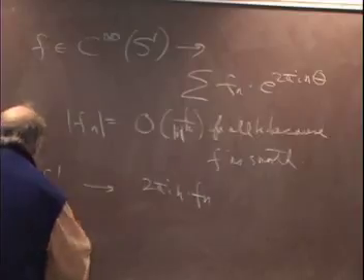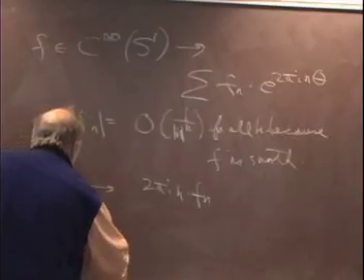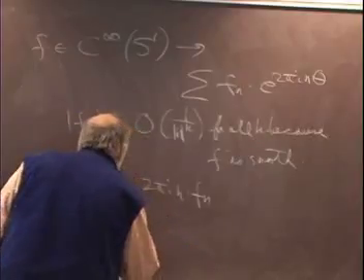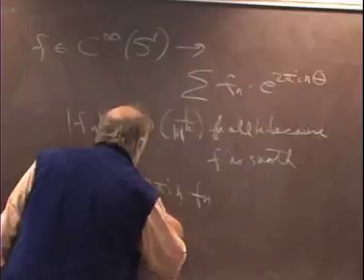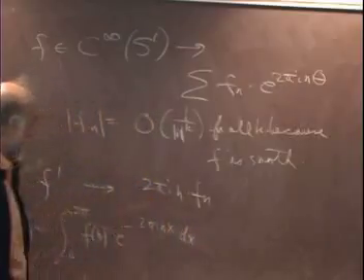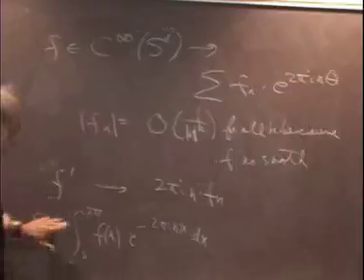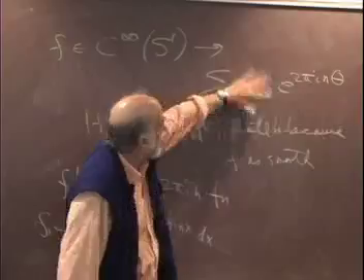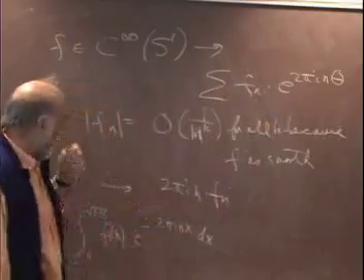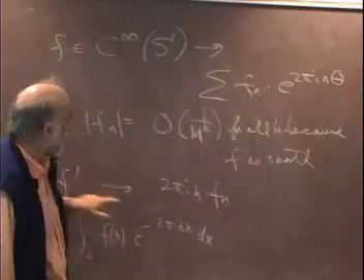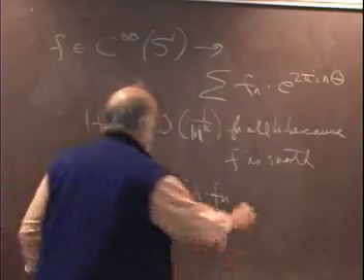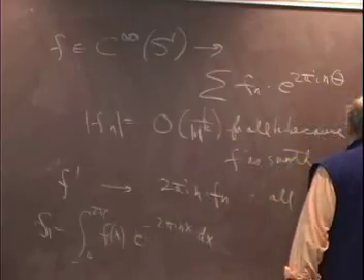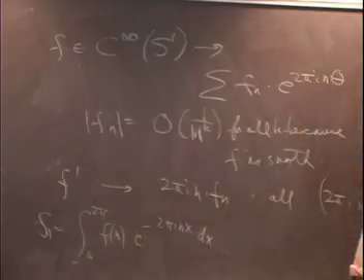F_n equals the integral from 0 to 2 pi of f of x, if I think of these as functions of angle, times e to the minus 2 pi i n x dx. And this is bounded by the absolute value of f. So if f is bounded, then these are all equally bounded. There's some constant bound for all the coefficients here. And if f is smooth, then f prime is still continuous, and so these are all bounded. If I keep on taking derivatives, then all 2 pi i n to the k times F_n are bounded.